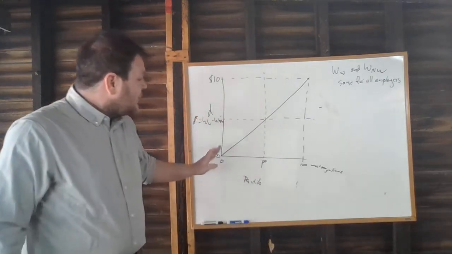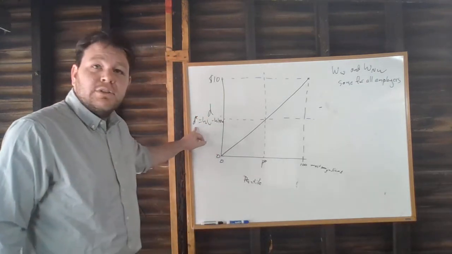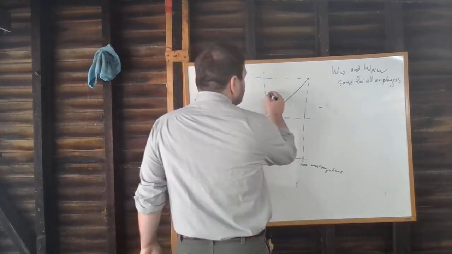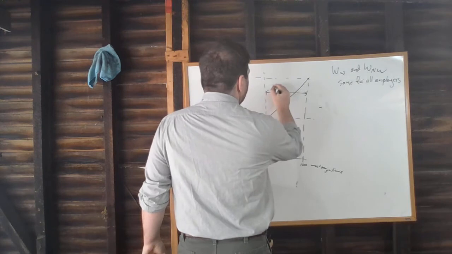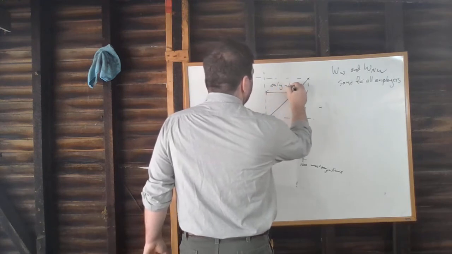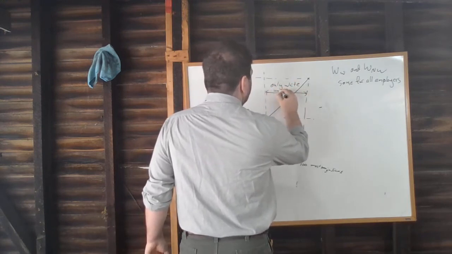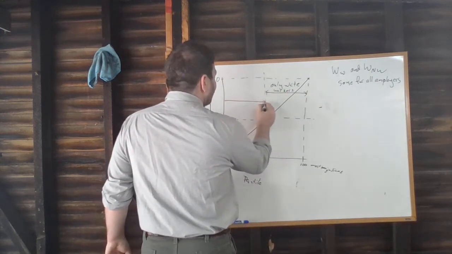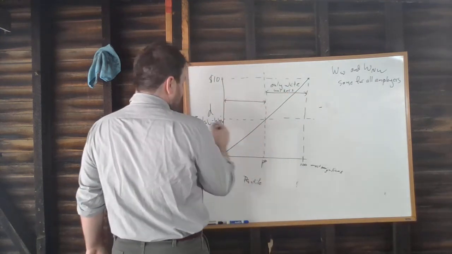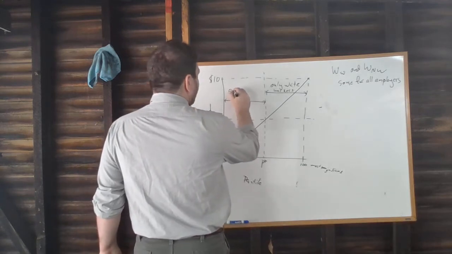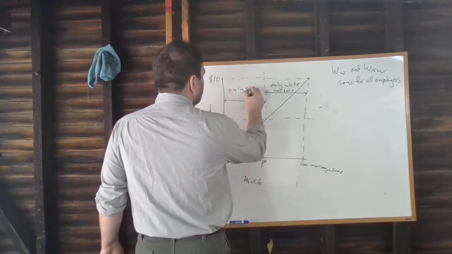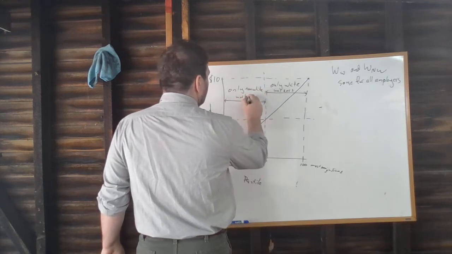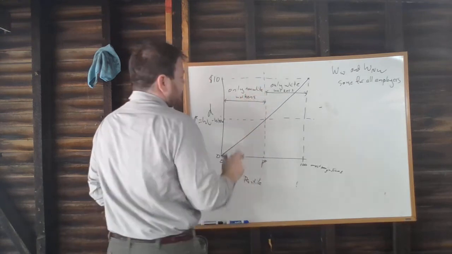And say all employers with a level of distaste towards non-white workers greater than the wage gap are going to only hire white workers, and all the employers with a level of distaste less than that, D star, are going to only hire non-white workers.